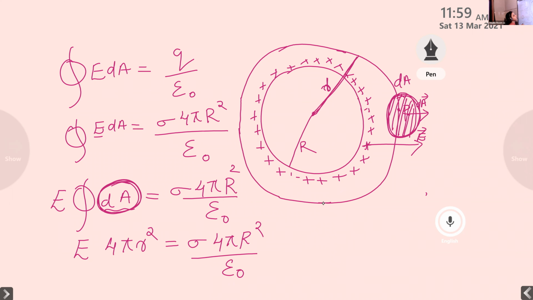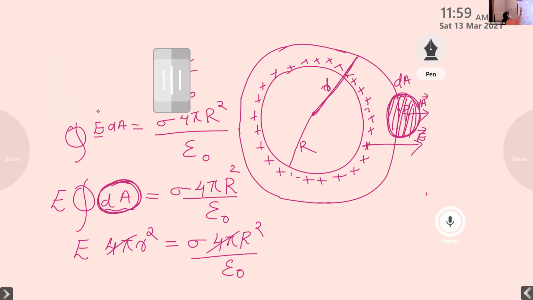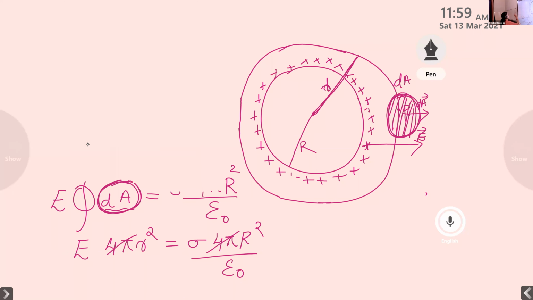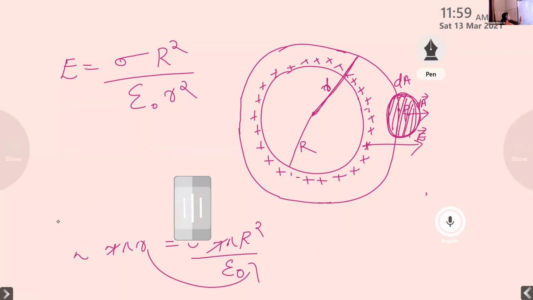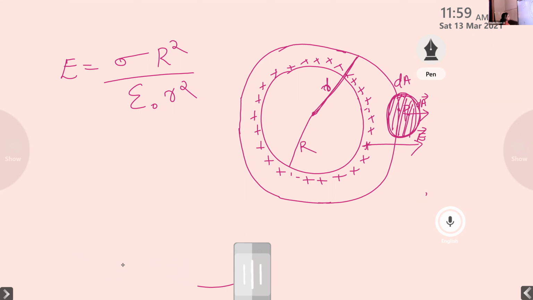Then, what about the terms? We can cancel this 4 pi and 4 pi, right? So what is left in this equation? E is equal to sigma capital R square divided by epsilon 0, into this small r that came to here. So it becomes epsilon 0 r square, right? So E is equal to sigma R square divided by epsilon 0 into small r square.